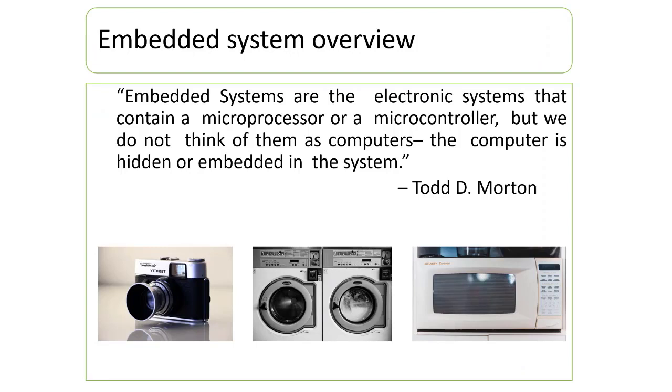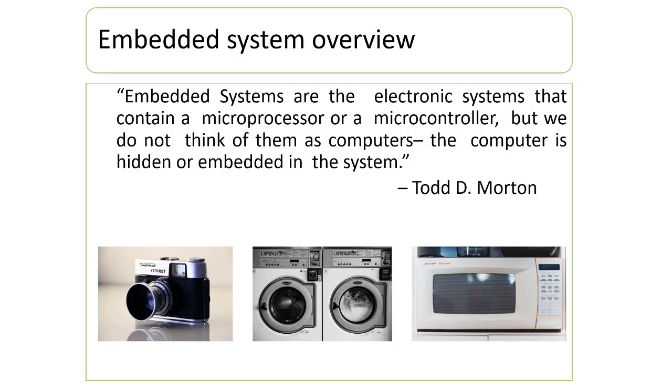Another definition by Todd Morton says that embedded systems are electronic systems that contain a microprocessor or a microcontroller, but we do not think of them as computers. The computer is hidden or embedded in the system.